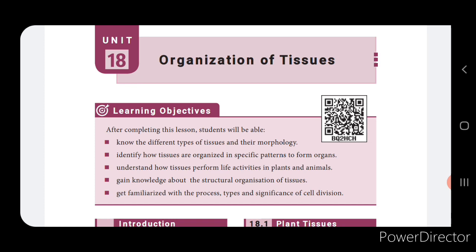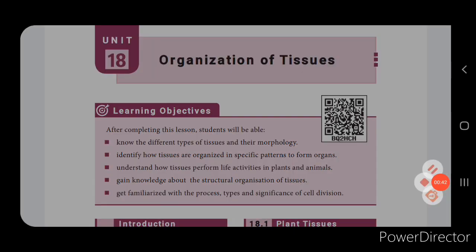Under the animal tissues we'll be learning about the epithelial tissues, connective tissues, muscular tissues and nervous tissues. Now apart from that we are going to learn about the cell divisions. There are three types of cell divisions, that is amitosis, mitosis and meiosis. Let's go into the session, children.